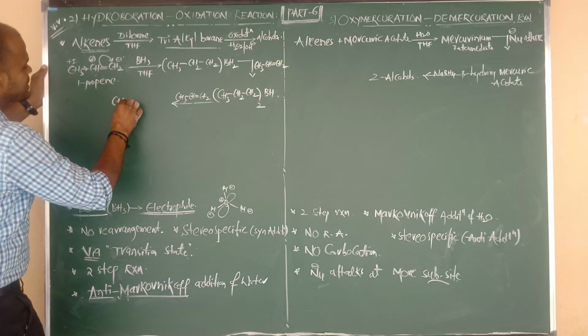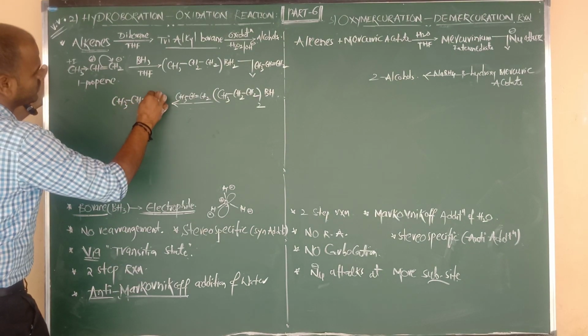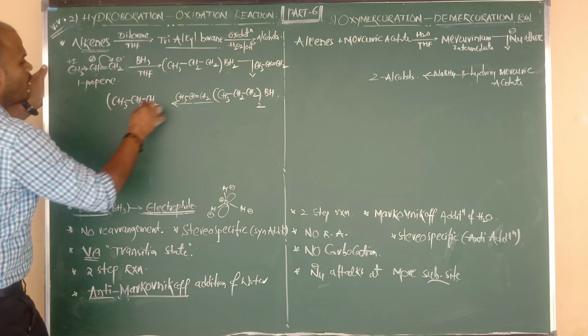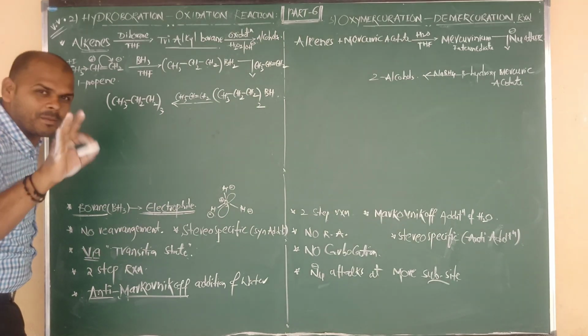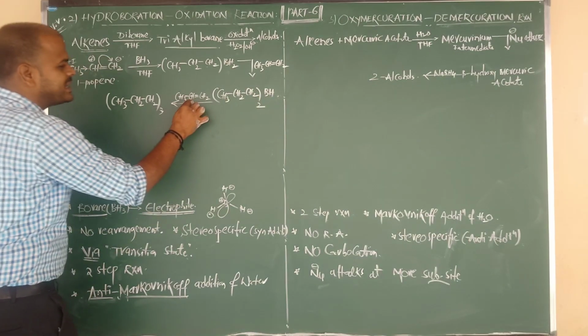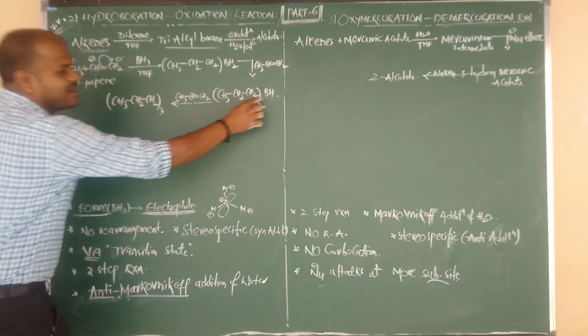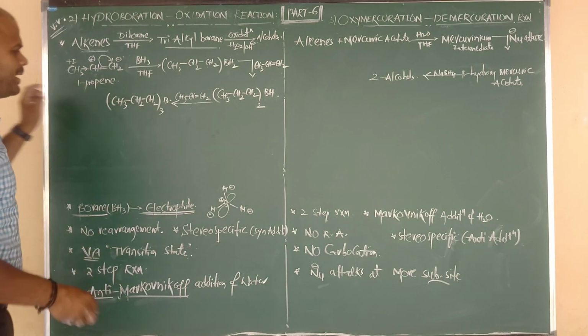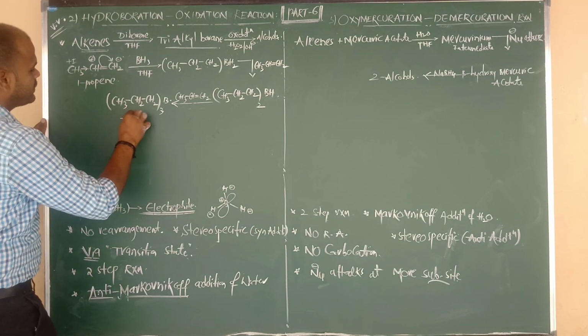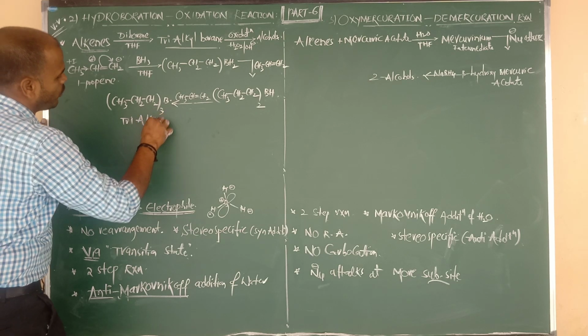So we can say that CH3 bonded to CH2, again bonded to CH2, all taken thrice. 2 propyl, 1 propyl, total 3 propyl groups are there. Hydrogen given to CH, CH becomes CH2, remaining is only B. This is your final intermediate. Its name is nothing but trialkyl borane.